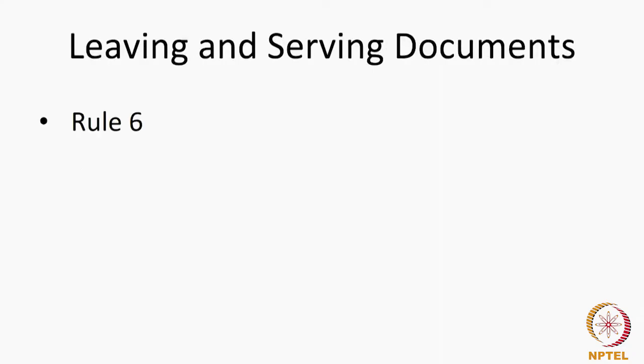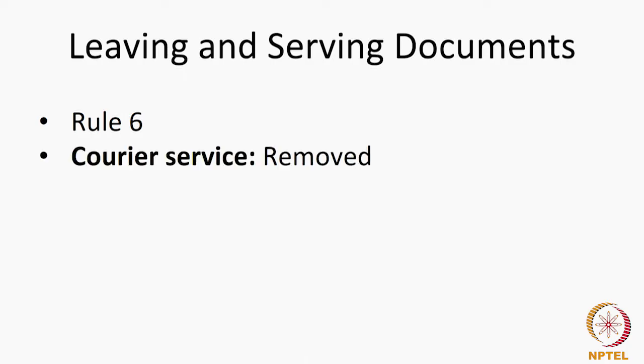So, the email address is of the clients, but the mobile number is for the patent agent. Now, leaving and serving documents. Rule 6 tells us about how to serve documents and how to leave documents when you are dealing with the patent office. Earlier, courier service was an option open for sending communications to the patent office. That has now been removed.